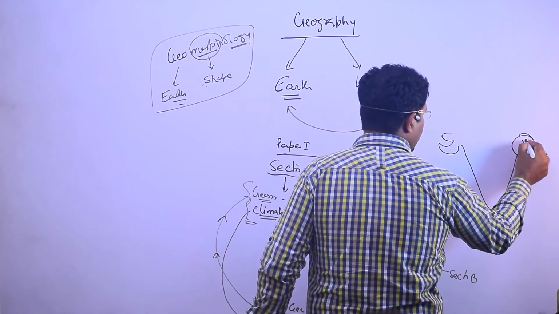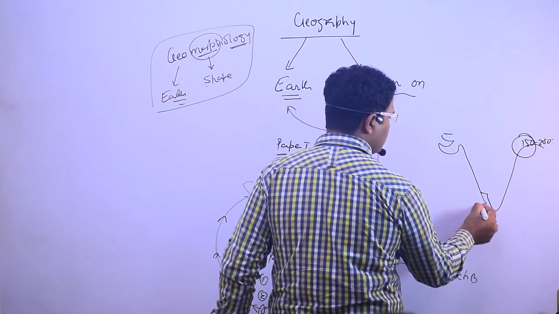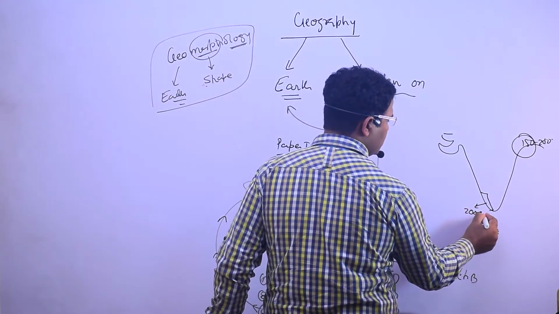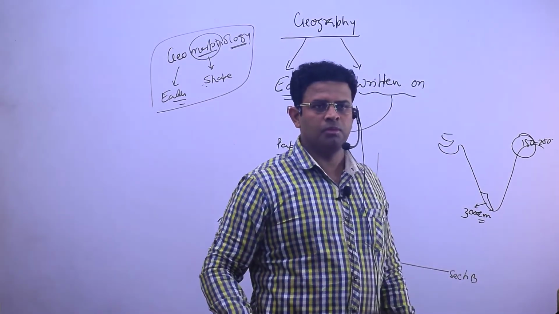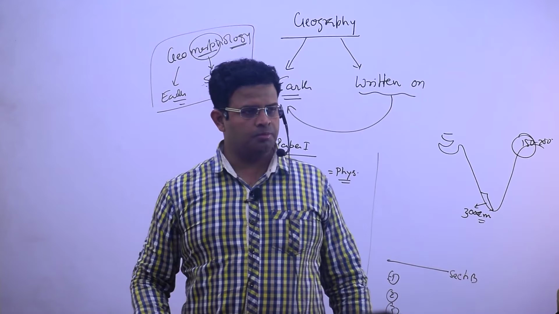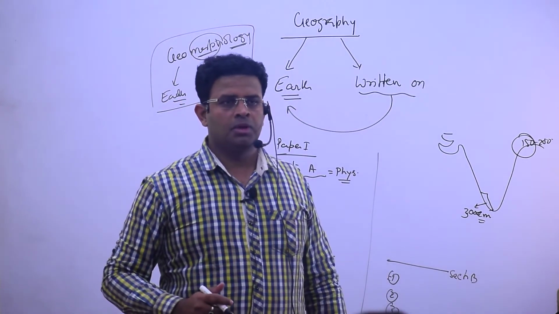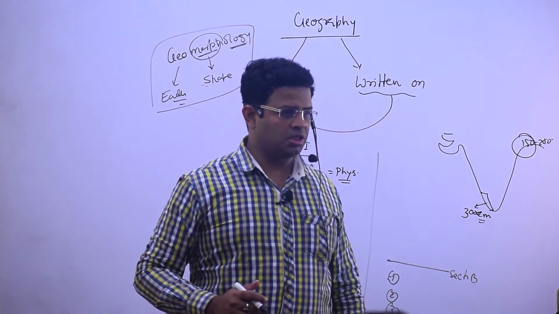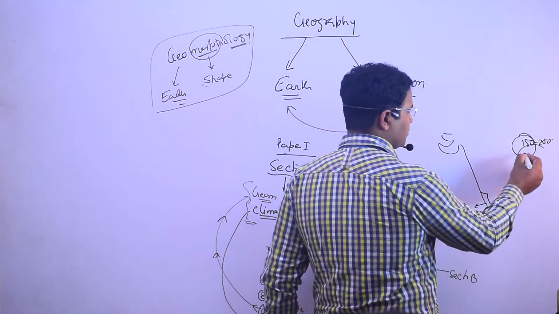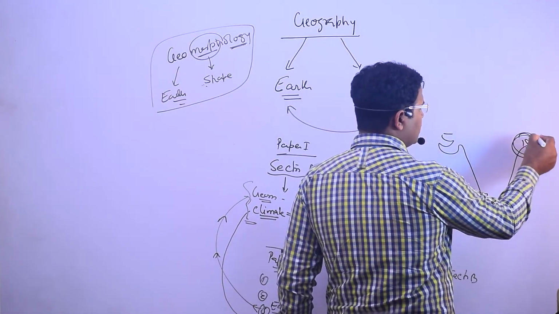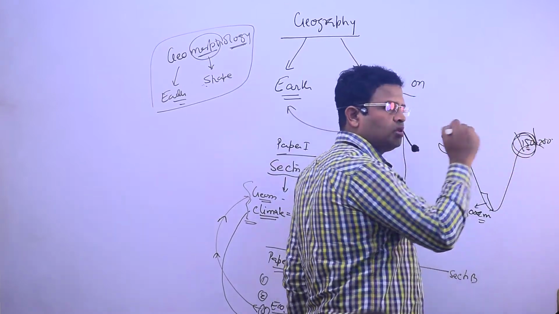West Bengal is receiving around 150 to 200 centimeter rainfall, and Kerala is receiving around 200 to 300 centimeter rainfall. Both have a good amount of water. So which kind of settlement will be there? Dispersed settlement. And at the same time we have to study the geomorphology of West Bengal.